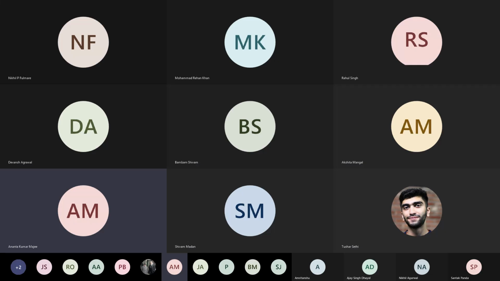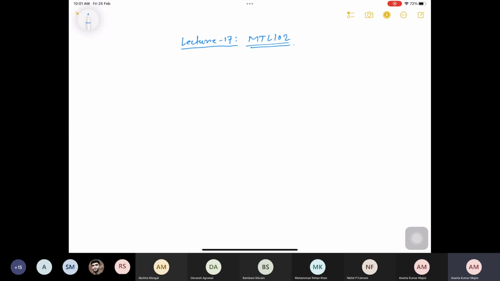Today we'll talk about the stability analysis. Suppose you are given some initial value problem, and you know the solution exists for all time t. So whether the solution is stable or not.